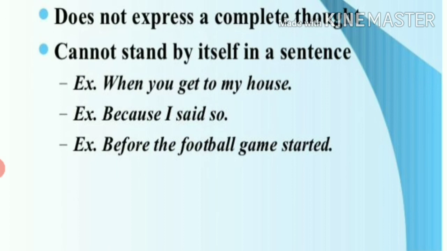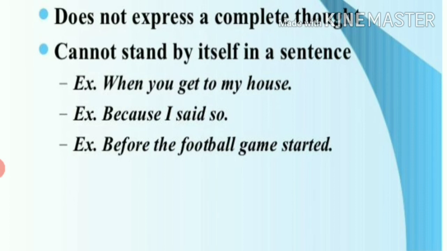Dependent clause or subordinate clause does not express a complete thought. It does not give a complete sense. It gives some meaning, but it is not complete. It cannot stand by itself. There is something missing. Look at this sentence: when you get to my house.